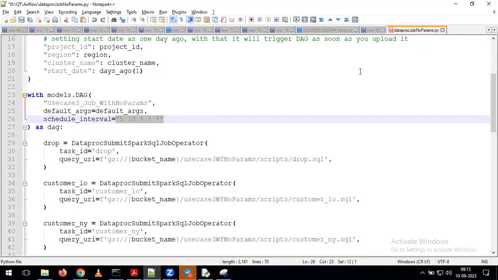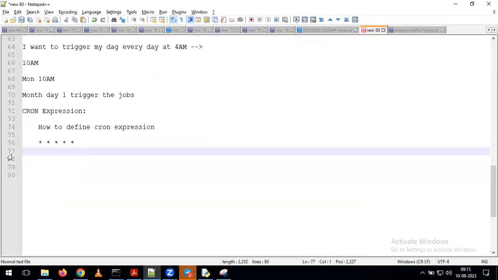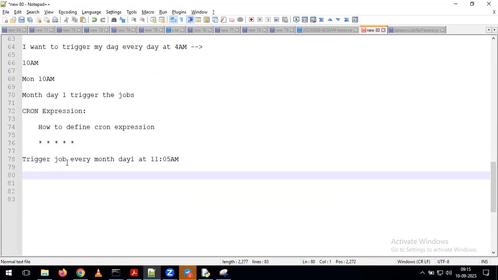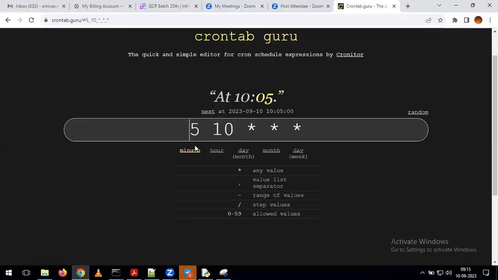For example, my requirement is: trigger the job every month, day 1 at 11:05 a.m. Now you tell me how to define the cron expression here. Every month on day 1 only, I want to trigger the job at 11:05 a.m. Whenever we have that requirement, coming to 11:05, 5 is the minute. What is the hour? We have to give 11. And coming to day, we have to give it as 1. Instead of giving the star, we have to give it as 1.